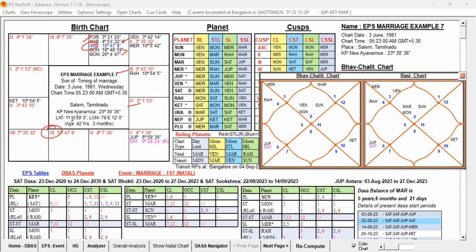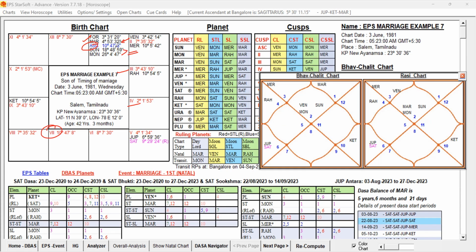So the 7th lord is posted in the 12th house but conjoined with the fourth lord and third lord, Sun and Moon, posted in the first house. The Rasi Lord of Mars is Venus, posted in this first house itself, but in the second sign, conjoined with Mercury. So Venus is conjoined with Mercury, connected to the second house.